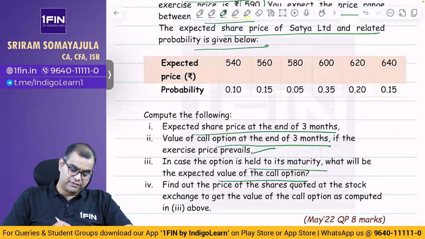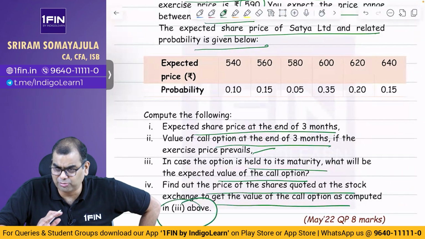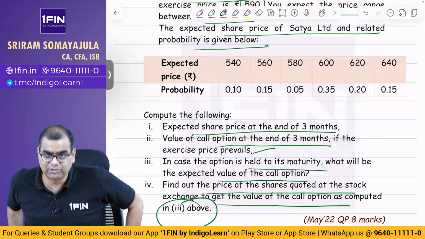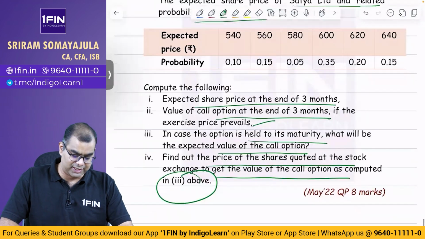இது நமக்கு தெரியும். Find out the price of the shares quoted at the stock exchange to get the value of the call option as computed in 3 above. Simple question. எதுமே பெருசா கஷ்டமானது இல்ல. பயங்கர simple question. This is something that we have already done multiple times. Okay.